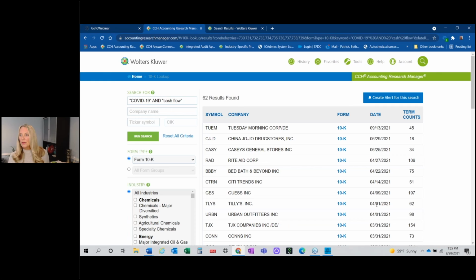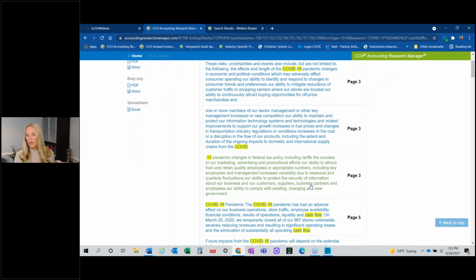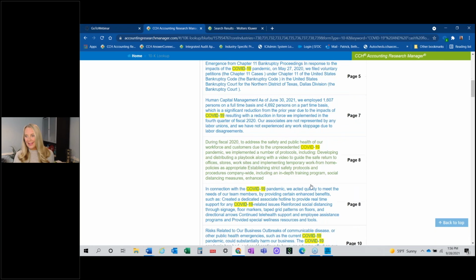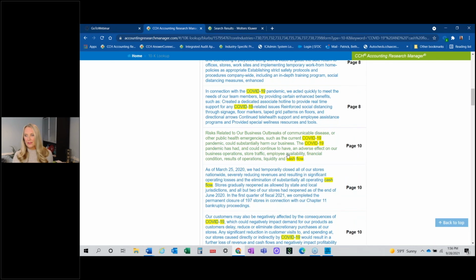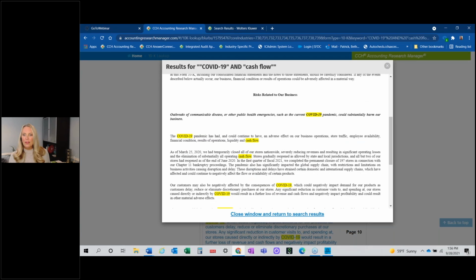And this tells me when it was filed, the term counts, how many times it's in there. So now I can just quickly go and look at this first one. It's going to highlight the page that we found the words that you're looking for. So you don't have to pull up the whole 10K and start searching through it. We are telling you where that is. So this one looks, I've got COVID and cash flow. Let me go into this and it'll take you right to that page.